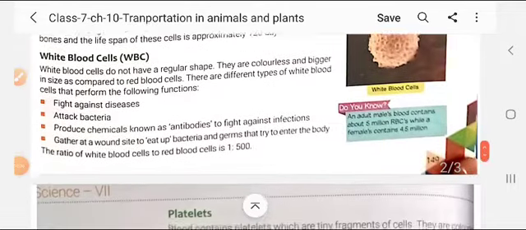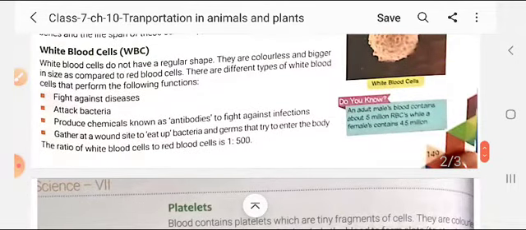Now, let's talk about the WBC, that is the white blood cells. Student, white blood cells are not regular in shape like the RBC cells. They are colorless also and bigger in size as compared to red blood cells. There are different types of WBC cells that perform the following functions. Now, student, what are the functions of WBC?